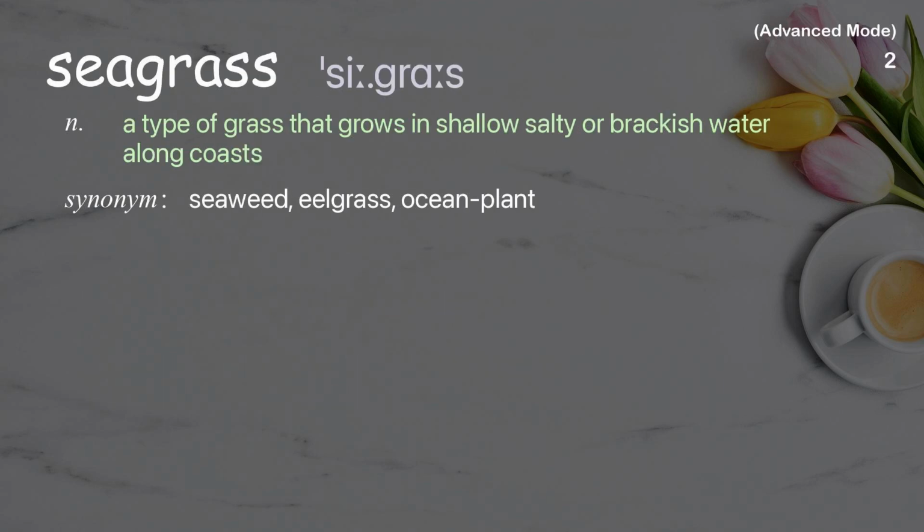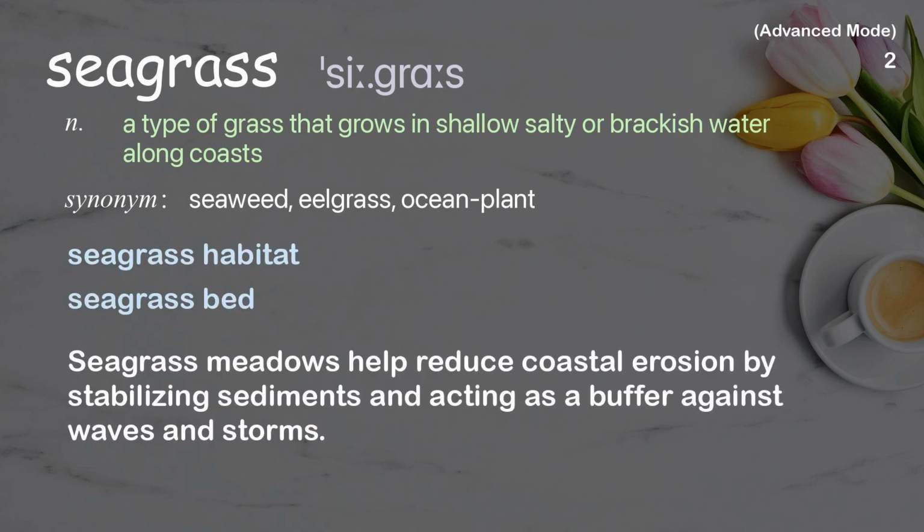Seagrass. A type of grass that grows in shallow salty or brackish water along coasts. Examples: Seagrass habitat. Seagrass bed. Seagrass meadows help reduce coastal erosion by stabilizing sediments and acting as a buffer against waves and storms.